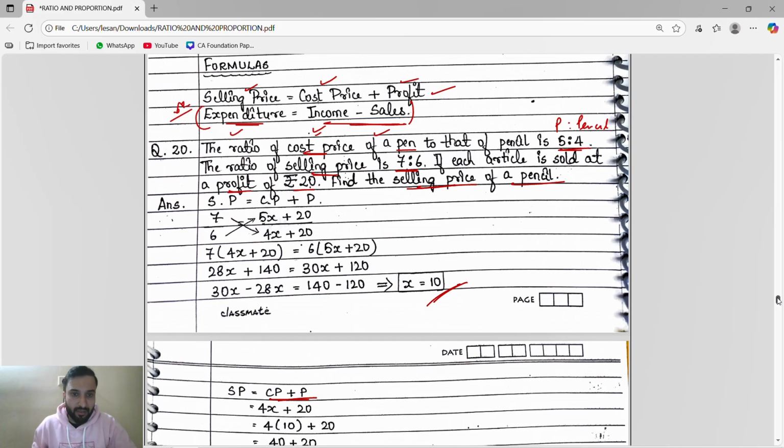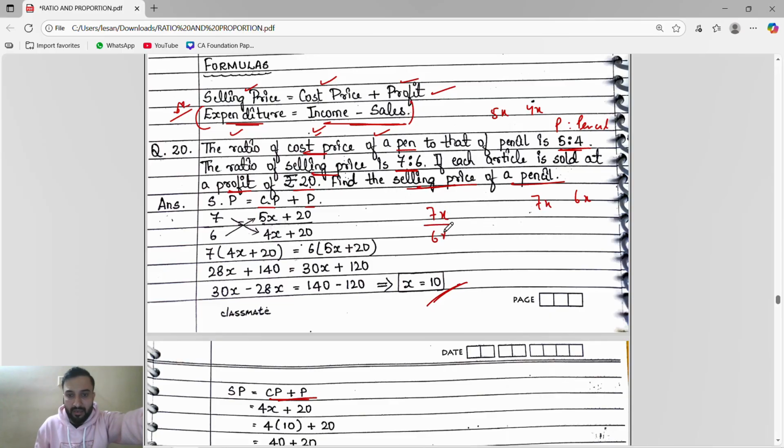See guys, very important thing here. Here you can get a miscommunication. Here it is 5:4, so shall I take 5x, 4x, or selling price is 7:6, so here I will take 7x and 6x. This is a bit confusing. So what you have to do is a very simple thing, guys. Cost price and profit both are on the same side. Both are on the same side means on the same side we will not take the number. Suppose I take selling price as 7x and 6x, so what will happen?